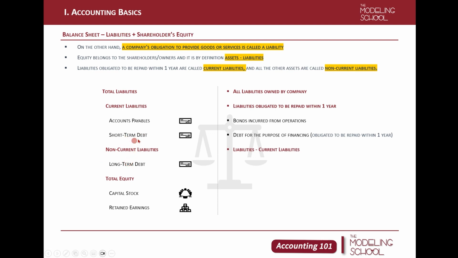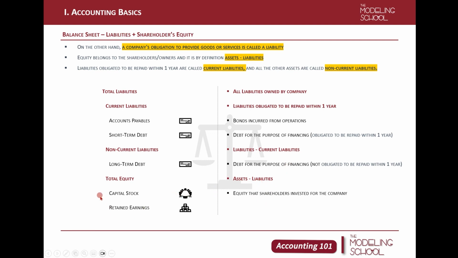Non-current liabilities, again, would be total liabilities minus current liabilities. Long-term debt is the same as short-term debt, but the obligation period is different. Long-term debt is debt for the purpose of financing, and it usually makes up the majority of non-current liabilities. Total equity is assets minus liabilities.